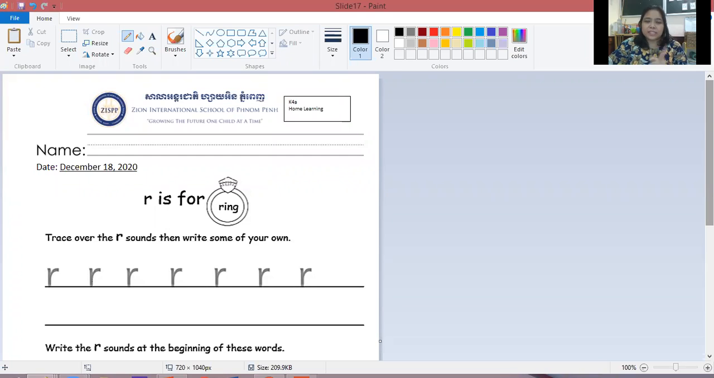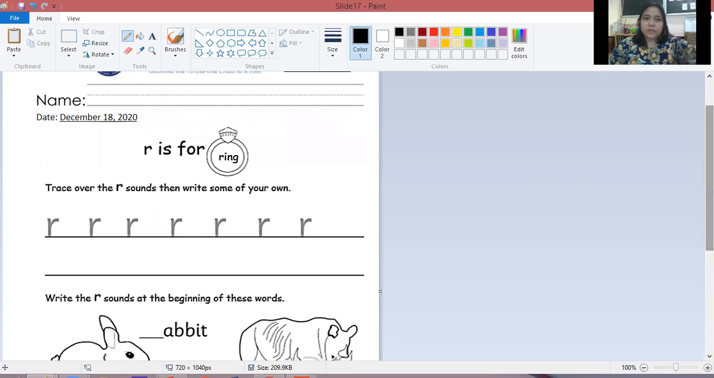So let's go straight to your homework or worksheet for today. Please look for this page here, which has the date of December 18, 2020. Let's start. Because it's a Friday, usually on Fridays we review the letter and the number or math concept that we are studying for the week. So for this week, we are studying the letter R and the number 12.